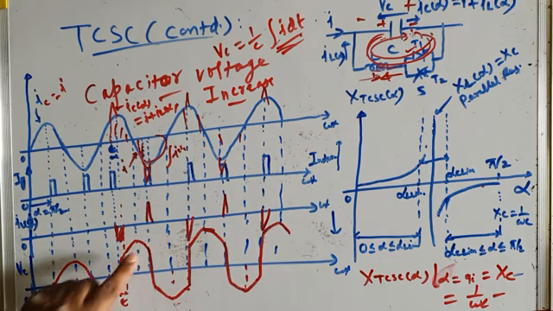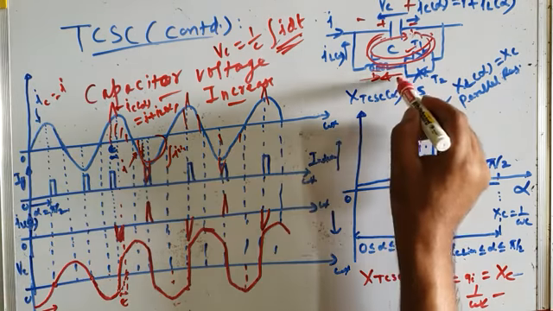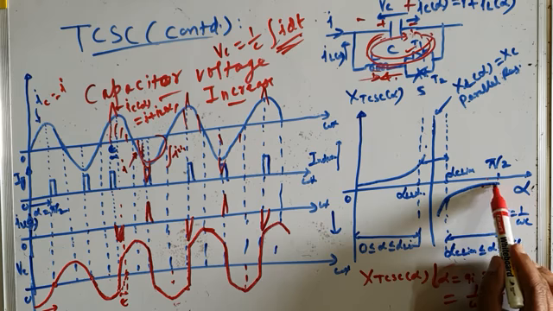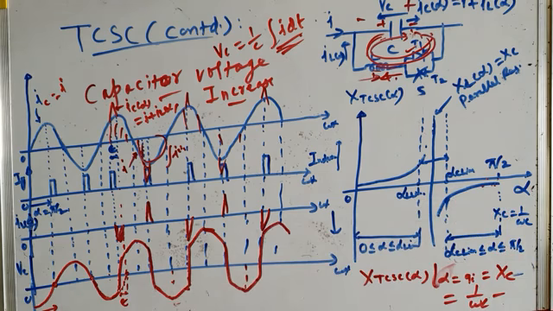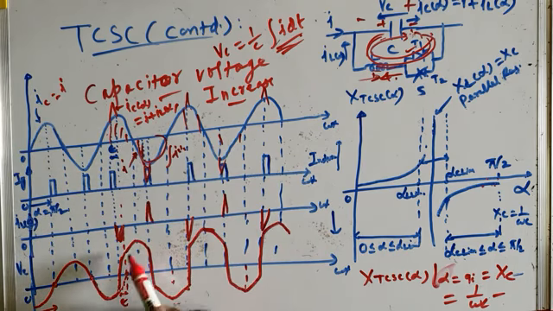This phenomenon shows how the voltage across the capacitor increases by advancing the firing of this TCR, by making alpha less than pi by 2. And graphically here you can see, as alpha is made less than pi by 2 up to alpha limit, the capacitive reactance increases, and when the capacitive reactance increases, the voltage across the capacitor also increases. This phenomenon explains how the voltage across the capacitor increases when you advance the firing of TCR. So you can see it's normal voltage and this is high voltage. And here the capacitive reactance becomes greater than the normal capacitance value, XC.